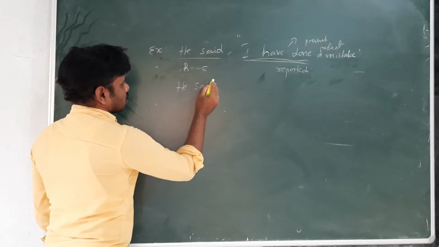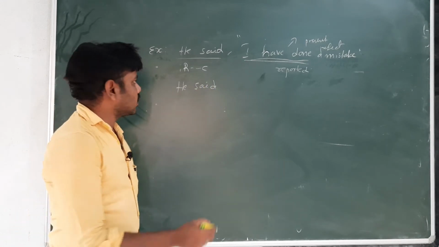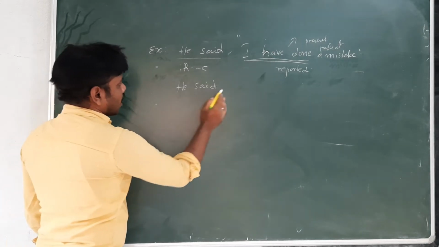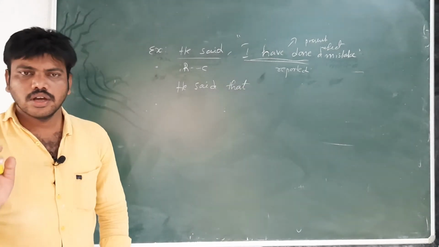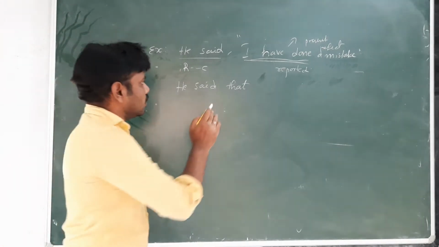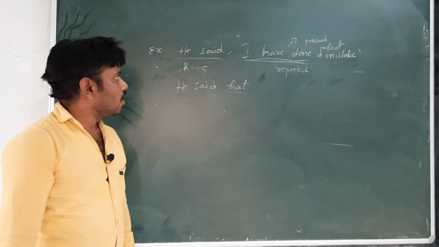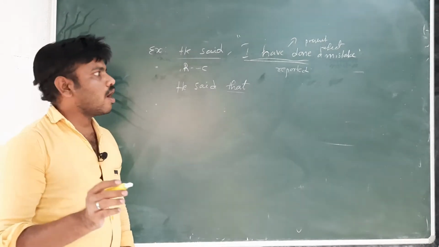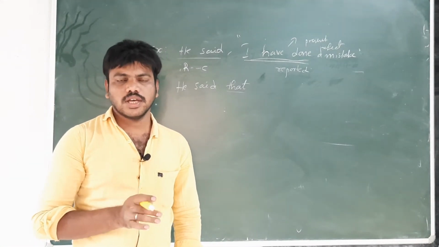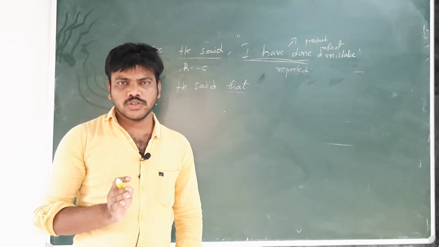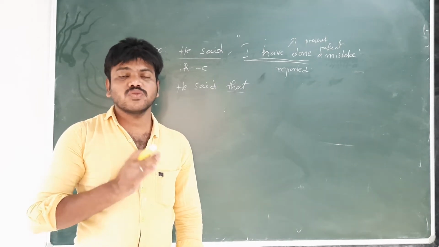Now let us see how to change. He said. Second, the conjunction "that" you should use compulsorily in assertive sentences. Remember, the conjunction "that" should be used compulsorily in assertive sentences. Said that. Now the second change, the pronoun will change. First, the reporting verb we should write. Second, the pronoun will change. Third, the tense will change.